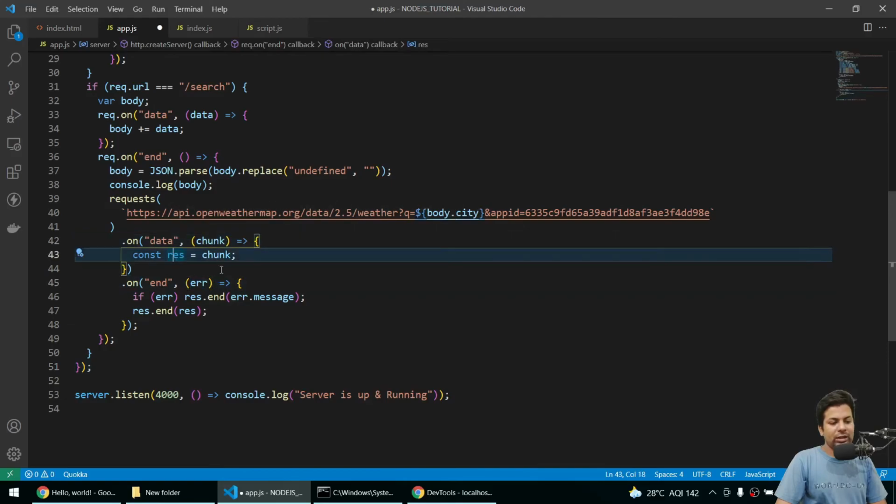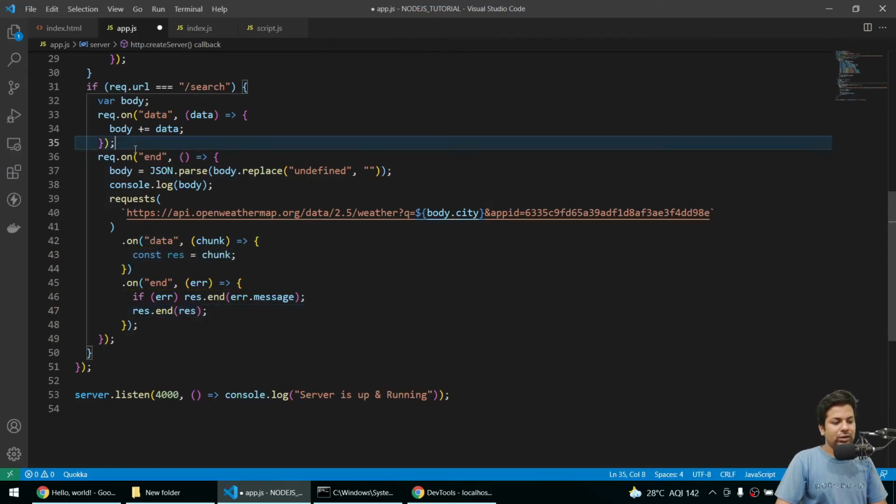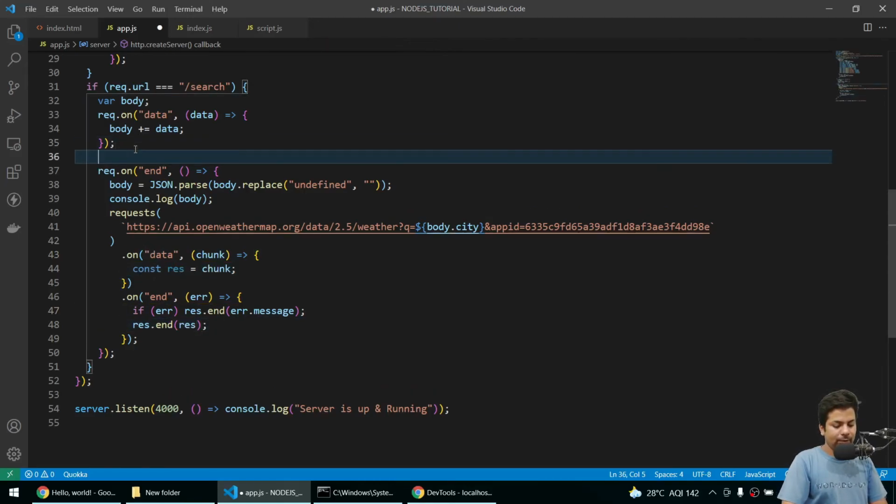Okay, this is outside this function, so I can't access it. So here I'll define one let response like this.